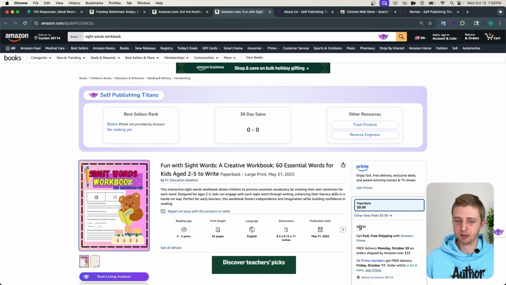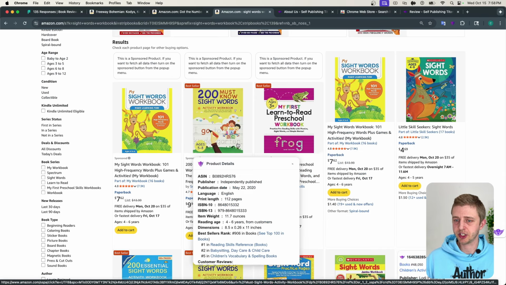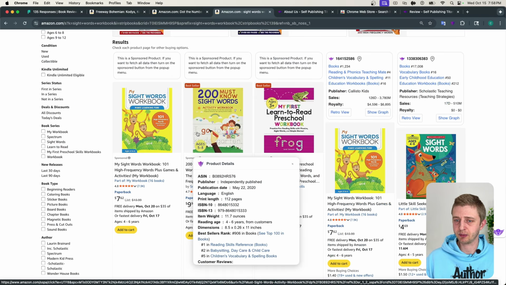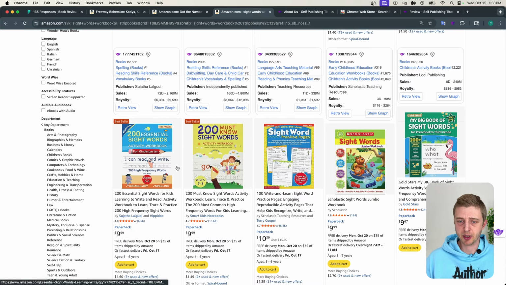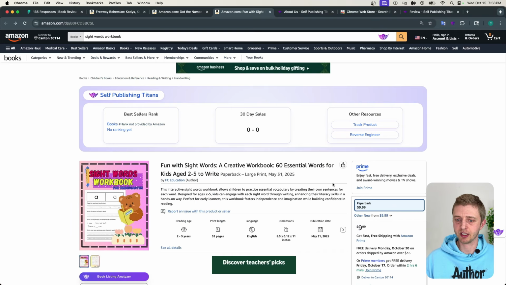So let's look at some examples. So here when looking at this cover, for example, we can see that they didn't show the entire page, but they do show us some sight words and kind of make it look fun. And then we can also see that here they used just part of a page and just showing part of it. So these kind of designs just look a little bit more professional and fun. So that's kind of what I'm talking about.